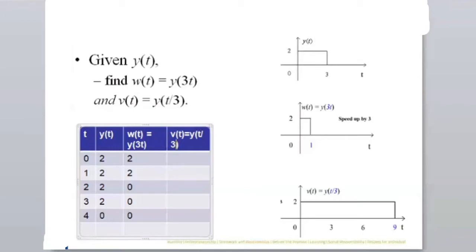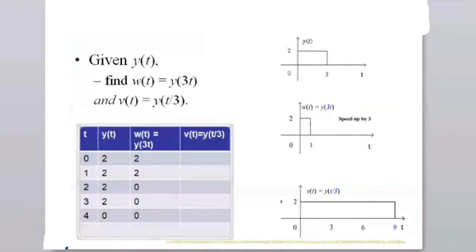That's t by 3. So now let's see what is happening here. Now when I substitute t equal to 0 here, what is going to happen? Y of 0. Y of 0 is 2.